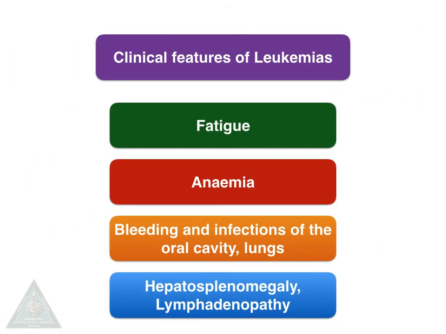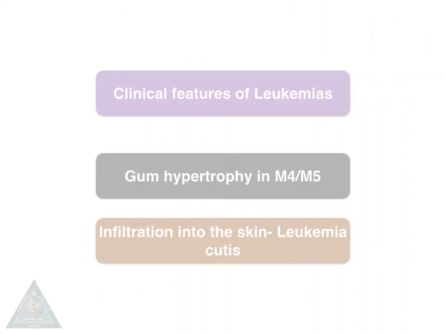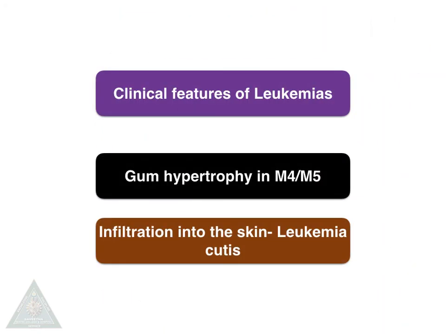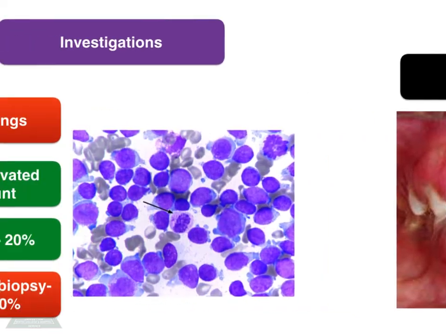The clinical features of leukemia are fatigue, anemia, bleeding, and infections of the oral cavity and lungs. We can elicit hepatosplenomegaly and lymphadenopathy. We can see hepatosplenomegaly in case of leukemia, which is marked here. And we can see gum hypertrophy in AML M4 and M5 of FAB classification, and infiltration of these leukemic cells into the skin causes leukemia cutis. You can see the gum hypertrophy here.